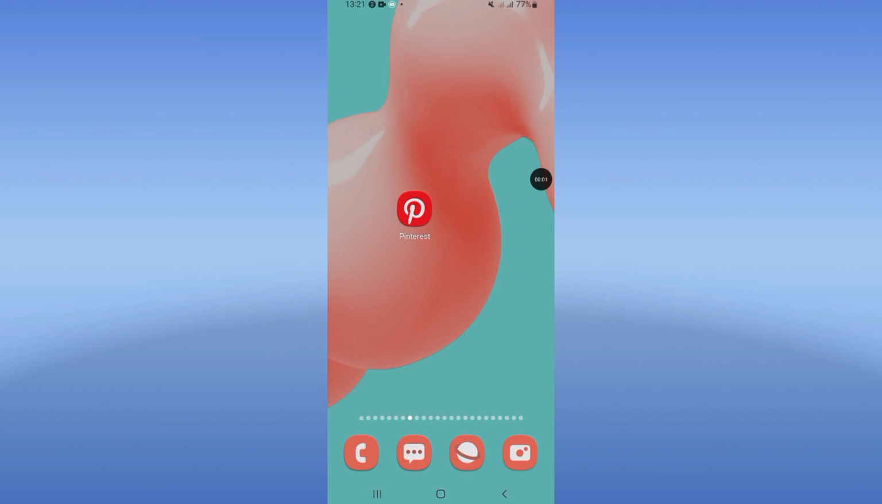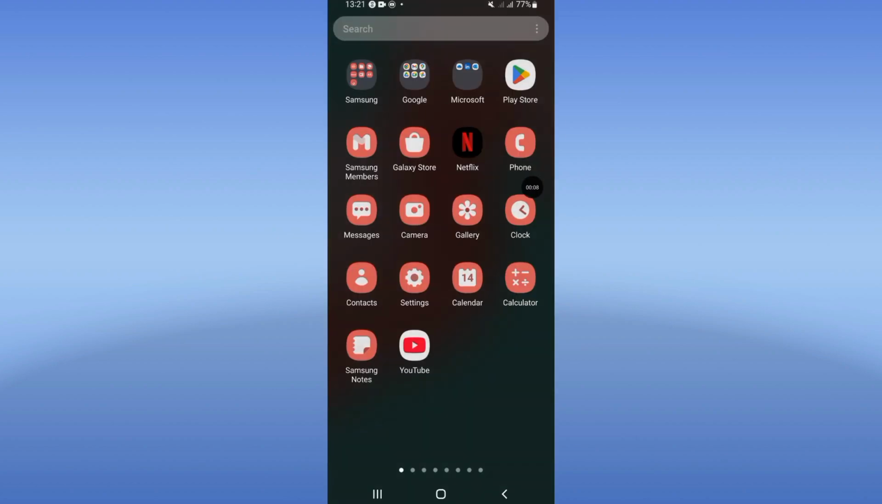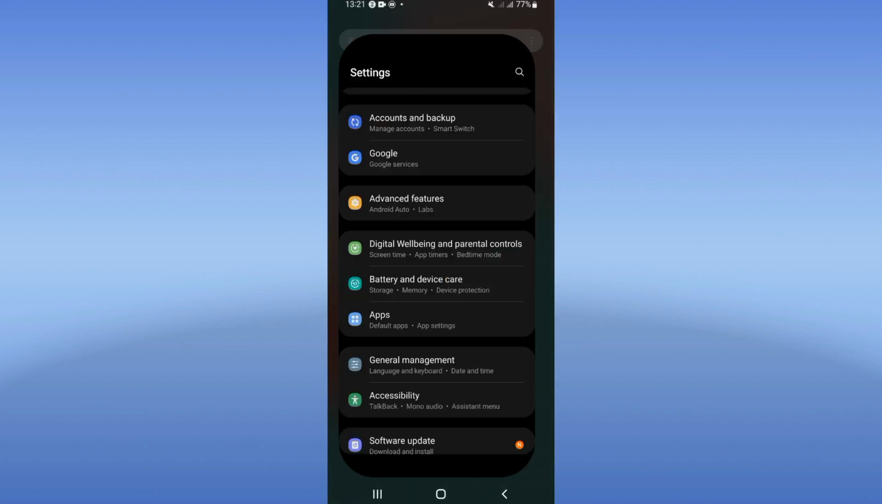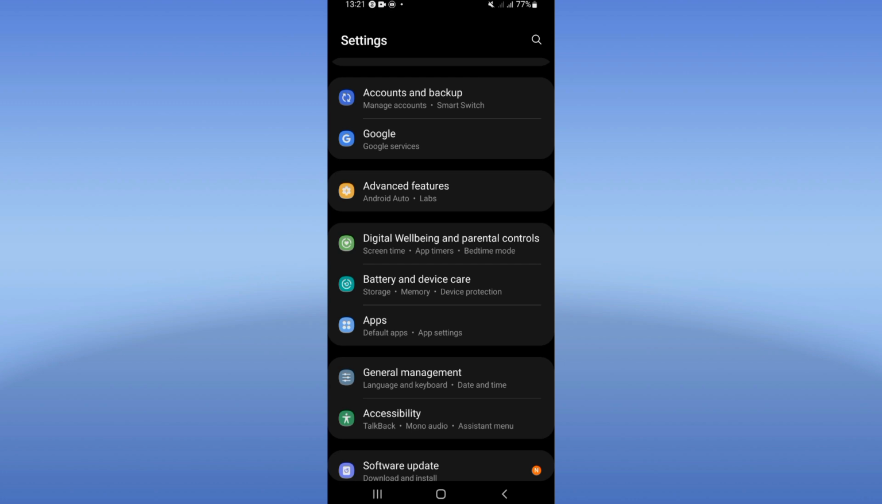How to fix Pinterest sound problem easy and quick. Hello guys, if you have sound problem on your Pinterest, I will show you how to fix it now. Let's do it. Just open the settings of your phone first.